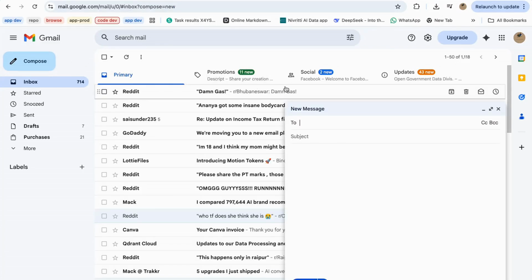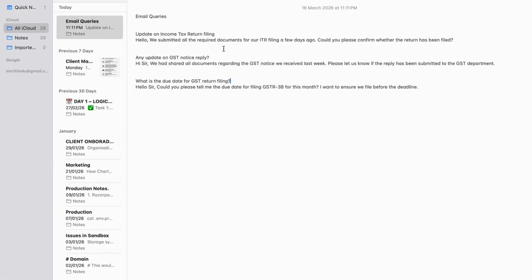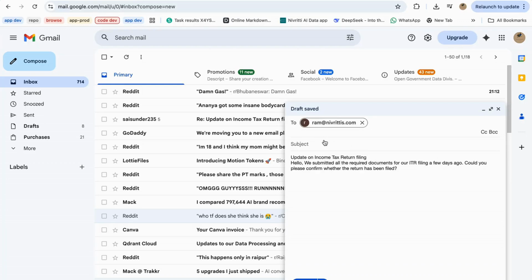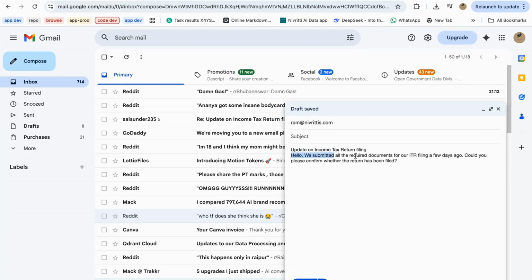Okay, so now what we're going to do is a small real-time test. So let me just copy these questions, paste them into the emails, and send them from the 3 different accounts. To make this more realistic, we're going to use 3 different email accounts, just like 3 different clients sending emails to a CA firm. And we'll send all these emails to a single inbox, which is the CA firm email, ram@nivrittis.com.